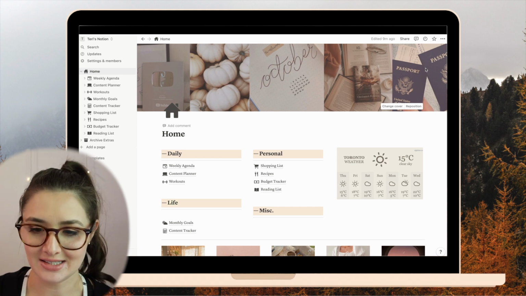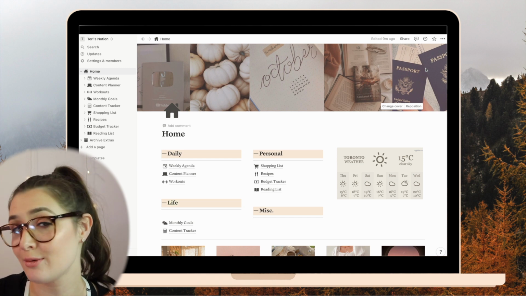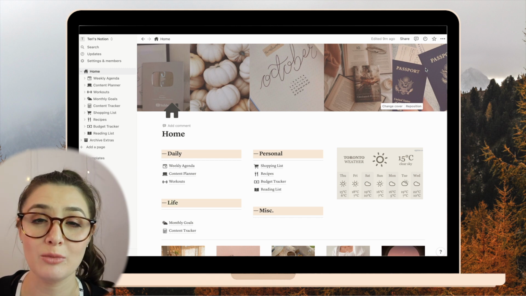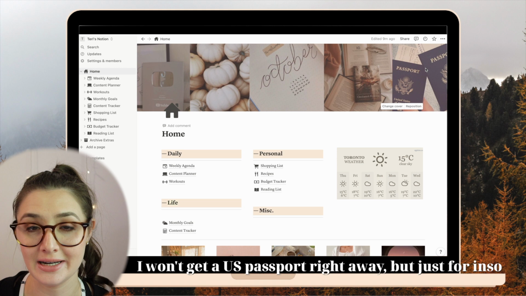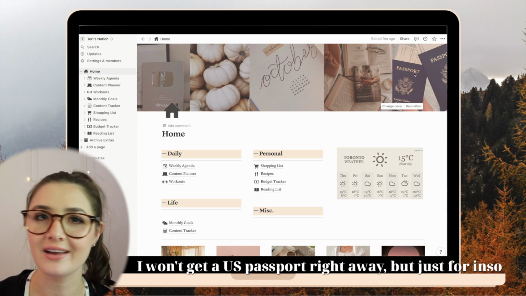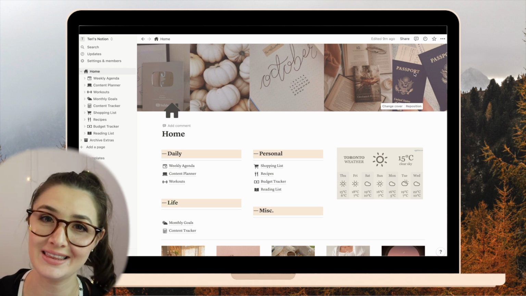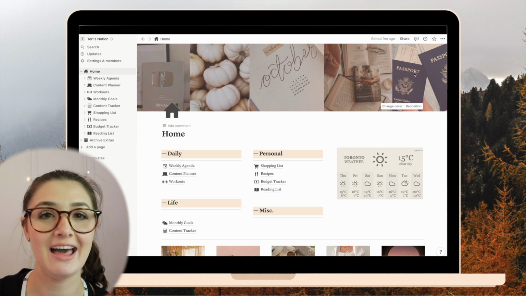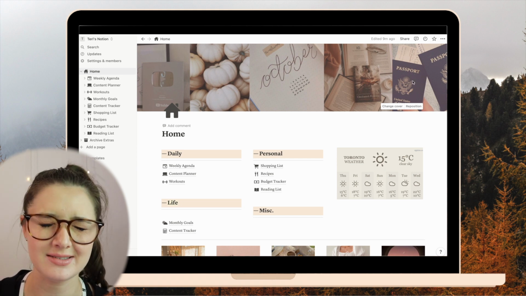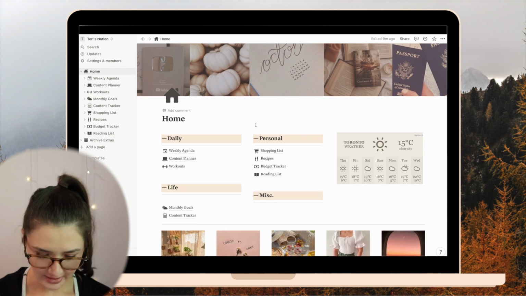And then the last photo is 2 passports. They're American passports. I'm Canadian, but I am waiting on a green card to move to the United States. So just hoping that the next stage will be approved in the month of October, fingers crossed. And that's why I put those there, just to manifest it a bit. And yeah, so let's start filling everything out.